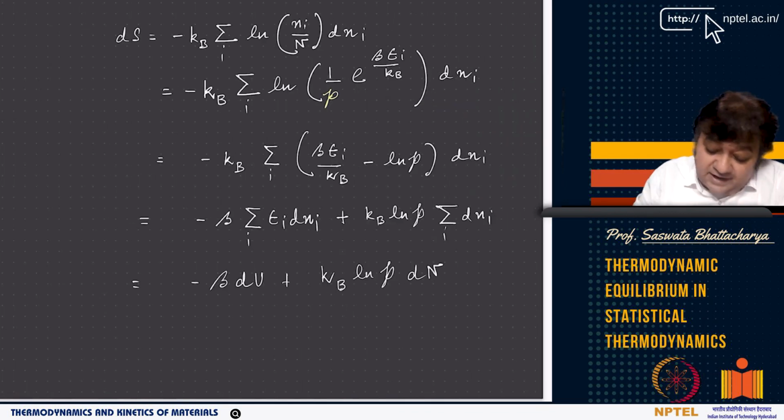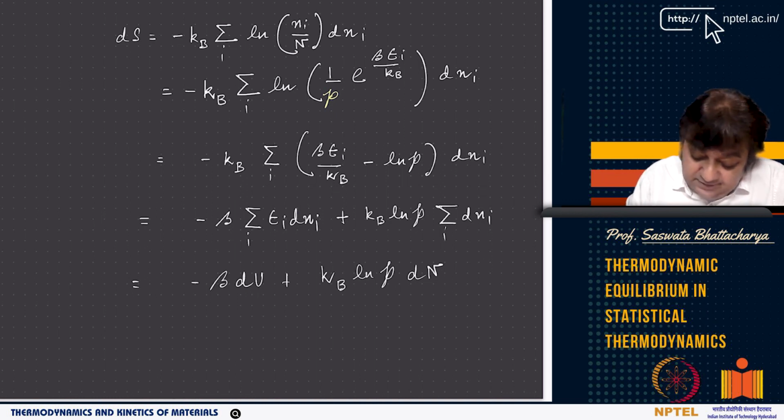So now you have dS equals minus kB, I am just rewriting it, ln of 1 by P e to the power beta epsilon i by kB, d n i. Now be very careful here. So now basically you can write this as minus kB times beta epsilon i by kB, because this is a ln of 1 by P. So ln of 1 by P is minus ln P, right? And ln of e to the power beta epsilon i by kB is beta epsilon i by kB itself, right?